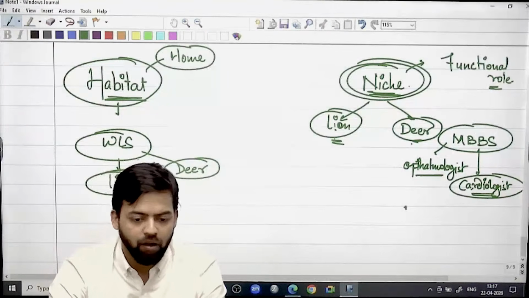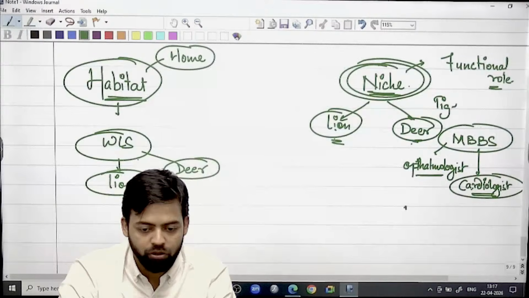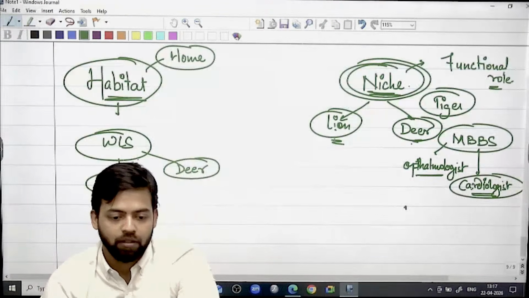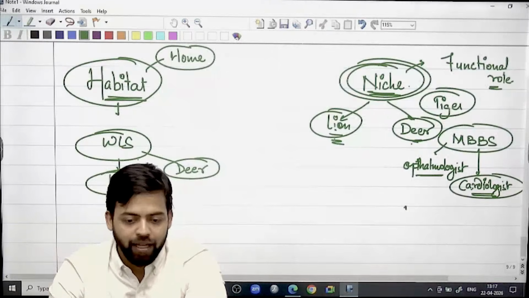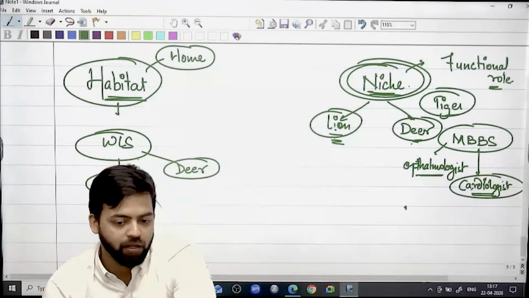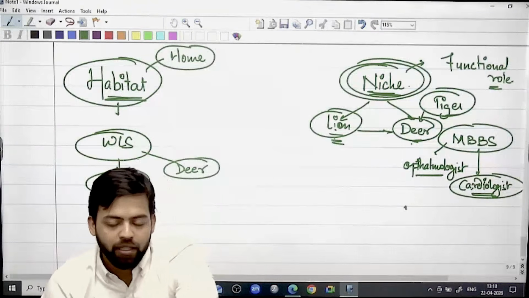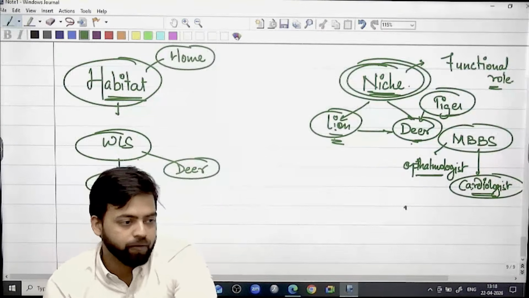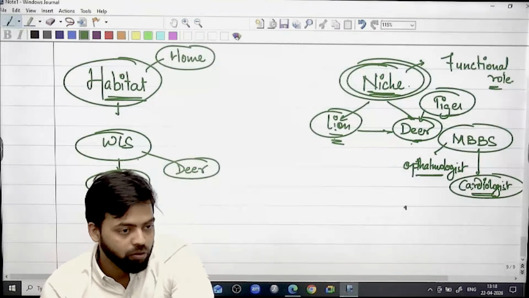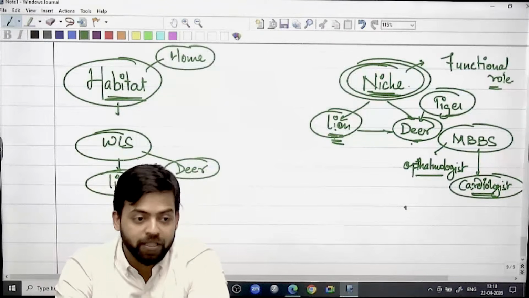Okay. Now you will say, okay, then what about the tiger? Suppose a tiger is also there in Gir National Park, let's say. Then you will say both lions and tigers are apex predators. Both have a similar role. Both are relying on this. So do you think the ecological niche is shared? No. It again depends on which species has which type of role.